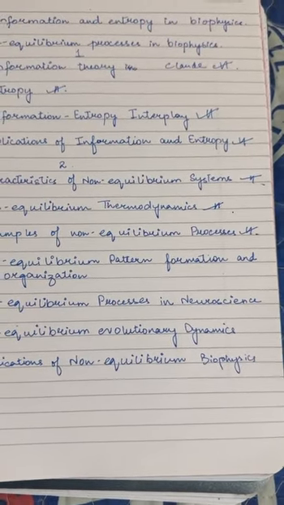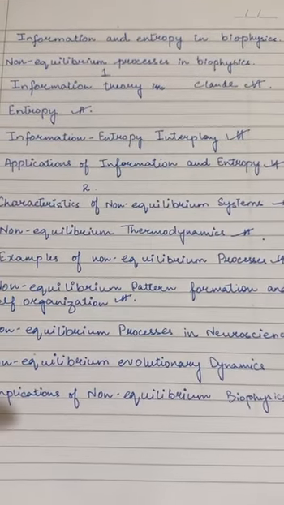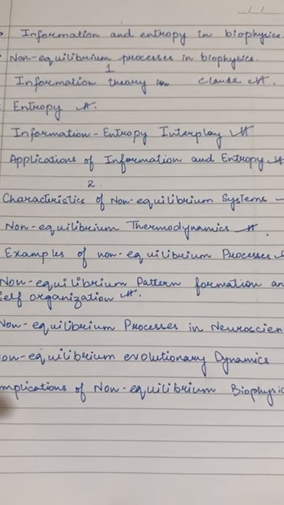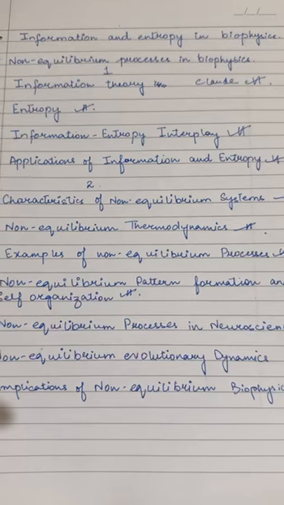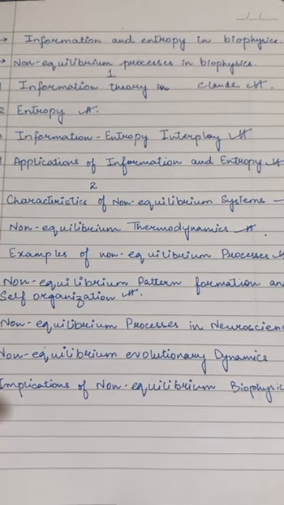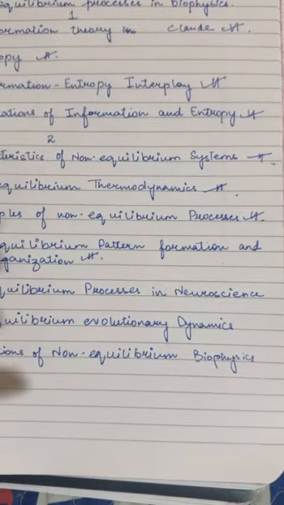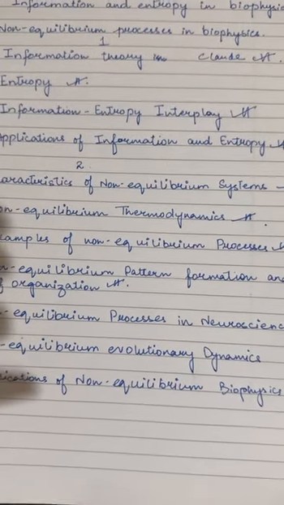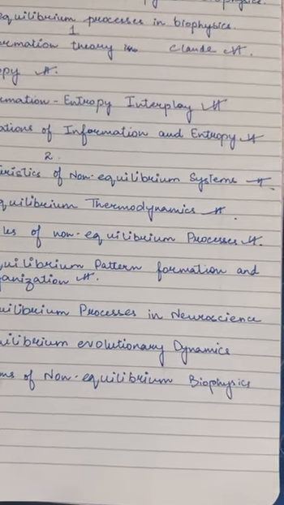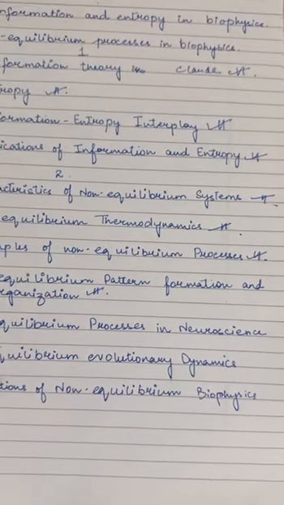So another one, which is non-equilibrium processes in neuroscience. The brain operates far from equilibrium, with neurons actively transporting ions to maintain voltage gradients necessary for signaling and signal transmission. So it has two: action potential and ion gradients, and synaptic transmission in neurons.